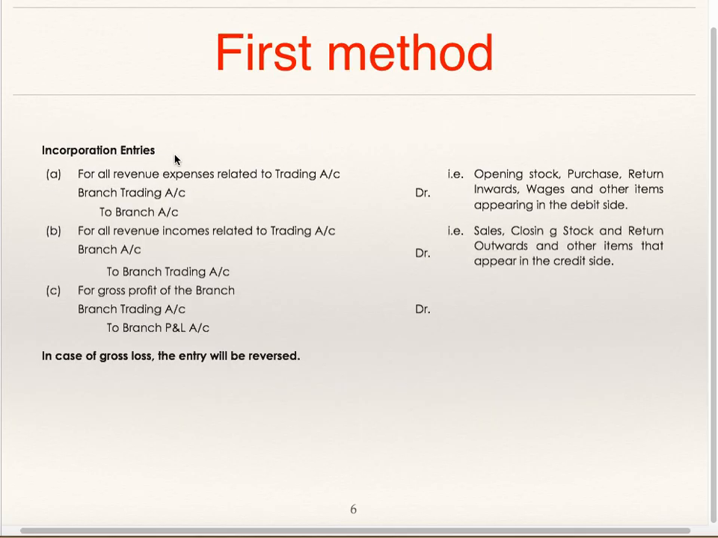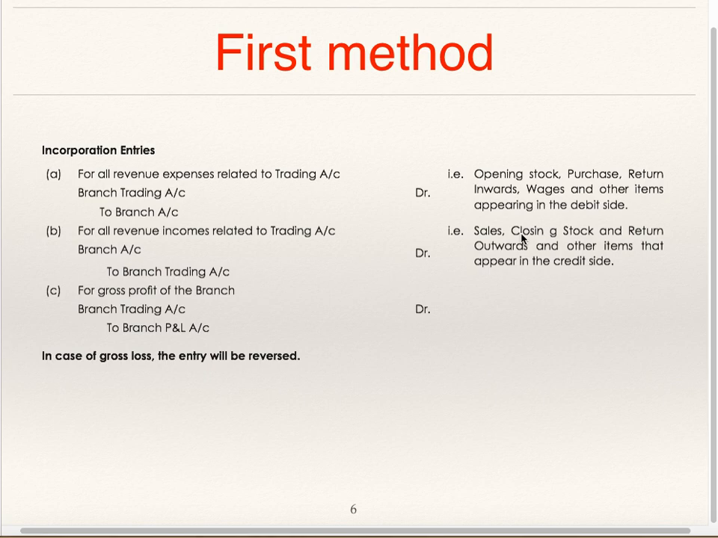First method, incorporation entries. For all revenue expenses relating to trading account, branch trading account debit to branch. So whatever comes to the debit side of trading account, opening stock, purchases, return inward, that is sales return. It is deducted from sales but it has a debit balance. So this is also to be added here, opening stock, purchases, return inward, wages, other items appearing in the debit side of trading account. All you are supposed to add and one entry is to be passed, branch trading account debit to branch.